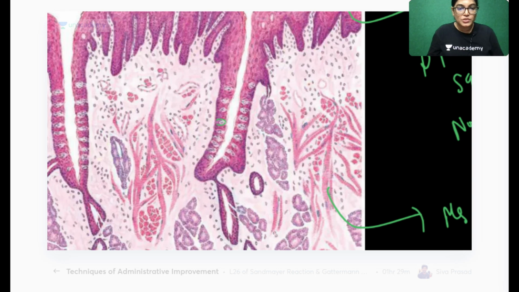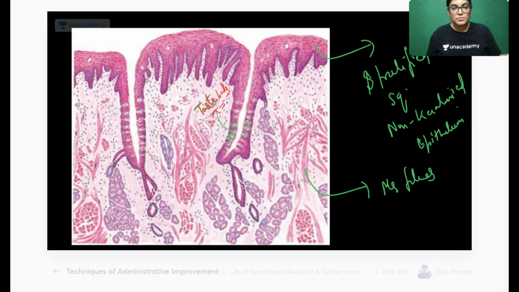Can you see this barrel-shaped structure in the lateral wall? What is this? These are taste buds. These are taste buds which you are seeing. So taste buds have been seen, as you can see. Seromucous gland is also seen.